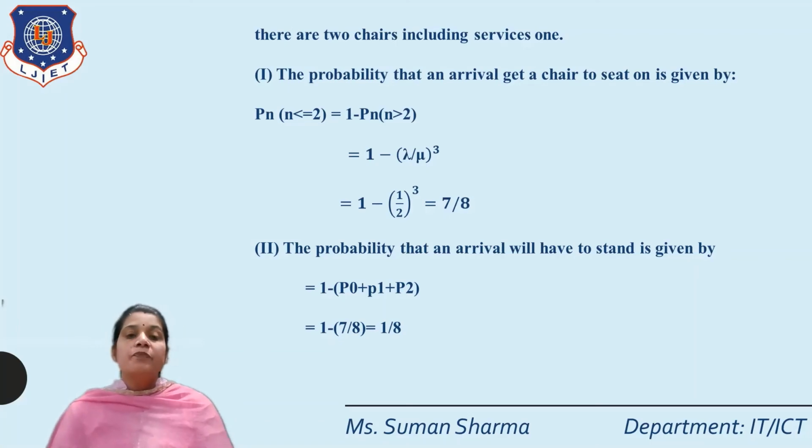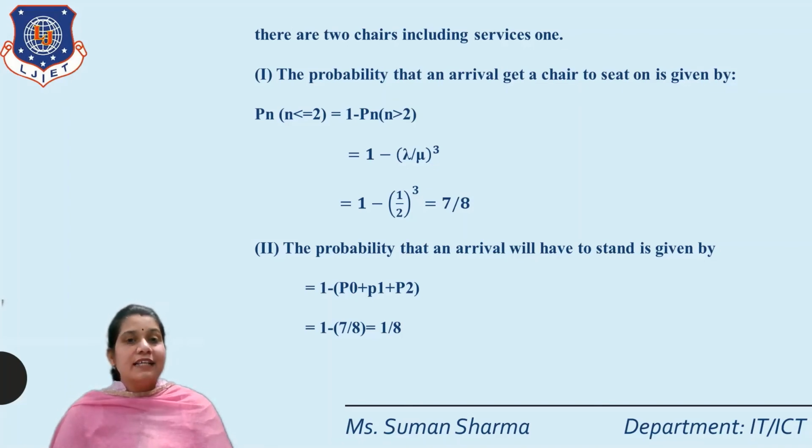So we write 1 minus 1 by 2 whole raised to the power 3, which is equal to 7 by 8. Okay. Next is the probability that an arrival will have to stand, which is given by 1 minus in the bracket P0 plus P1 plus P2, because here there are 2 chairs.